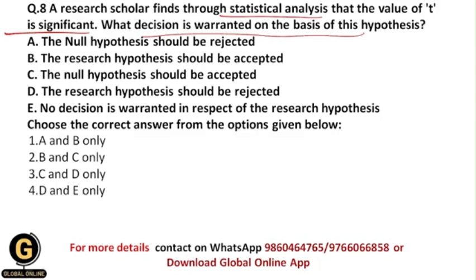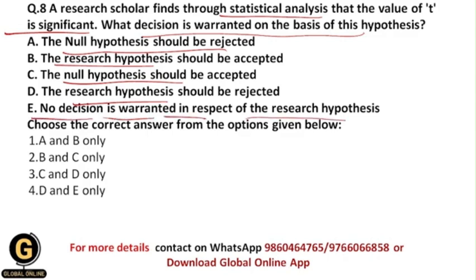So based on this value of t which is significant, what decision will he take about the hypothesis? Whether he will reject the null hypothesis, or accept the research hypothesis, or accept the null hypothesis, or reject the research hypothesis, or no decision is warranted in respect to the research hypothesis.